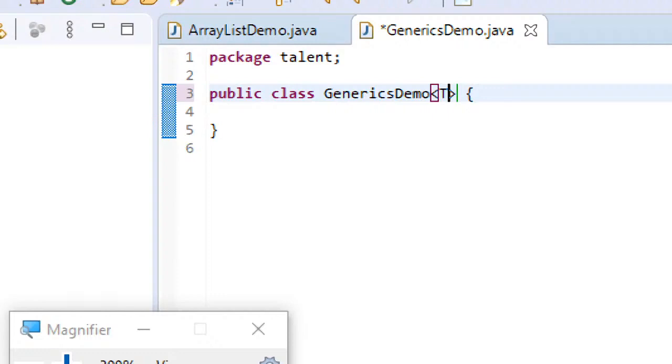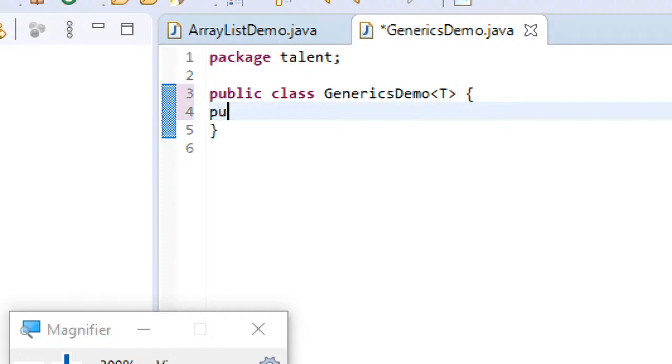And suppose you have more than one type. Right now here I'm having only one type, capital T. If I want to have more types, you can just use capital U, comma, capital S, comma, capital V, something like this. These are the commonly used names, alphabetically you can know, S, T, U, V. So this is how you will be representing the type parameter along with the class name in the angular brackets. The type parameter represents what type this particular generic class is meant for.